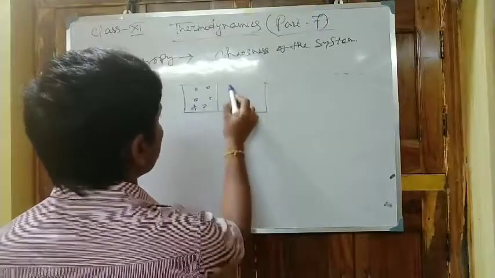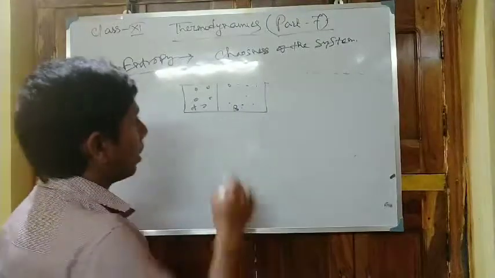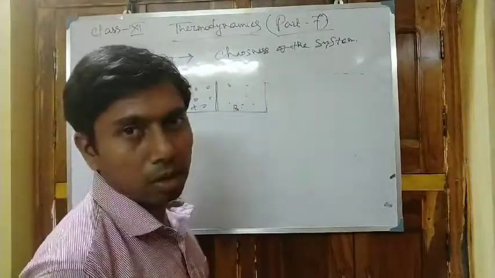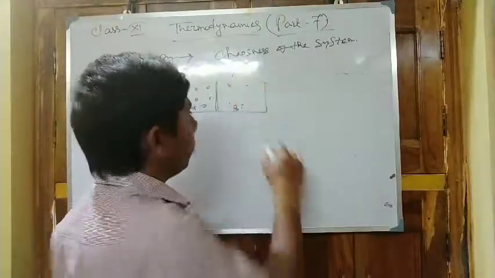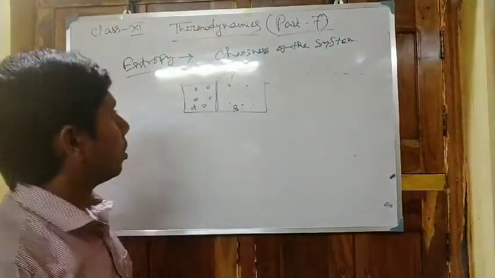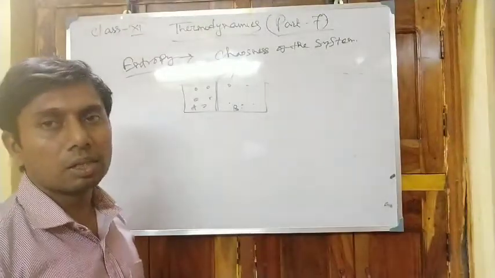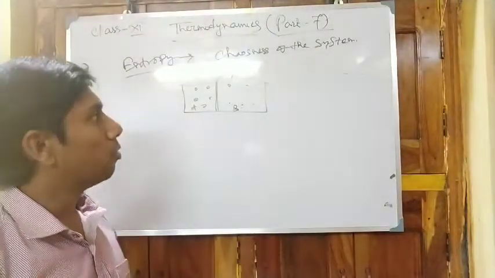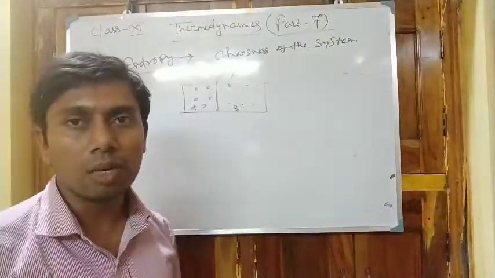Now assume two systems: here is gaseous molecule A and gaseous molecule B, separated by a membrane. When we take away the membrane, there is an easy mixture of A and B. From this type of process, the concept of entropy comes.